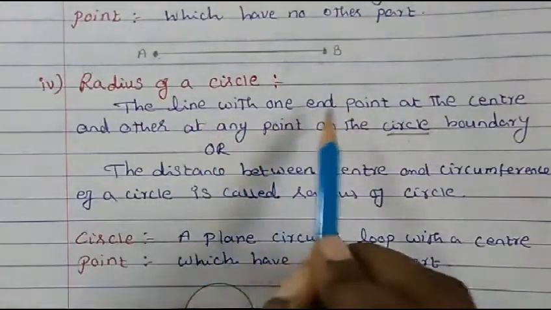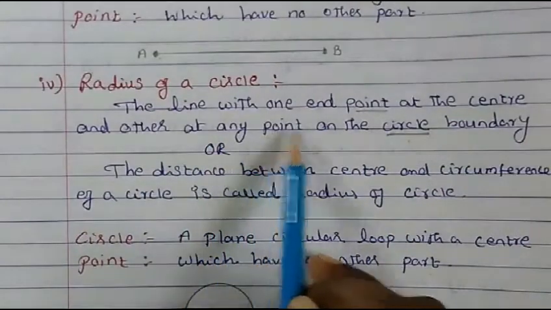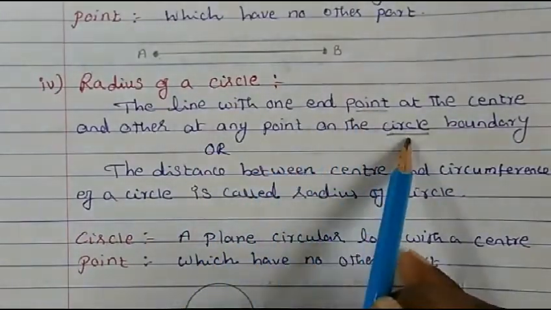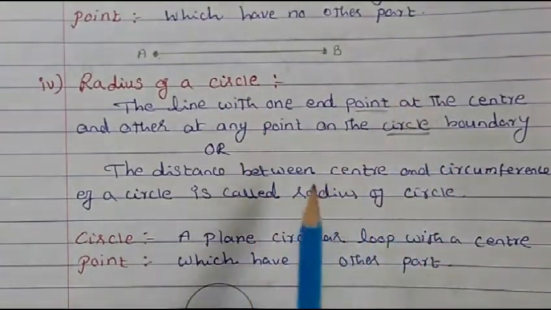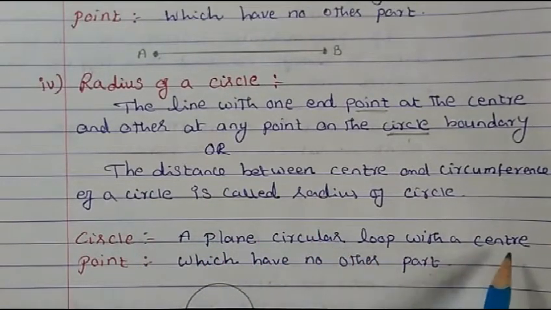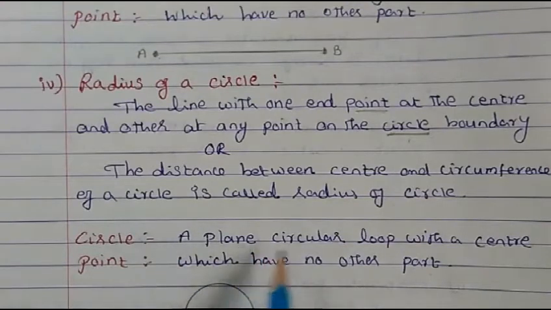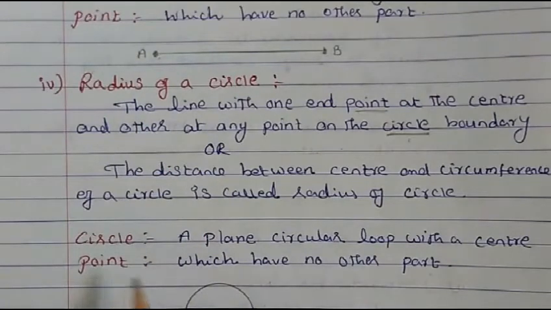The line with one end point at the center and the other at any point on the circle. So we should know what is a circle. Then the point: a line with one end point at the center and the other at any point. So we have to define point, and we have to define circle. Then we come to define the radius of a circle. So now circle. What is the meaning of circle? A plane circular loop with a center. So we have a plane circular loop with a center. That is a circle. So what is said now?